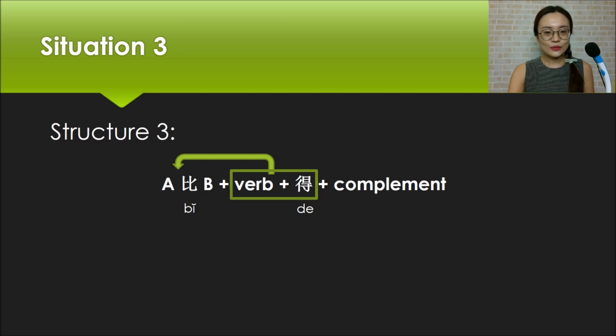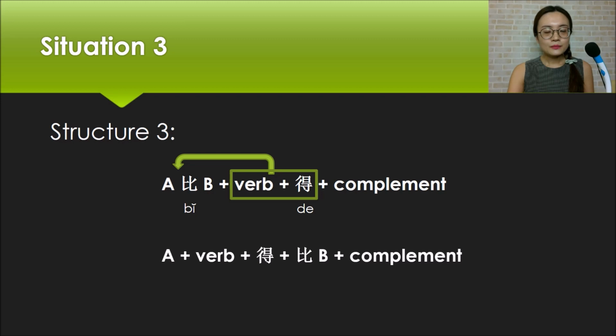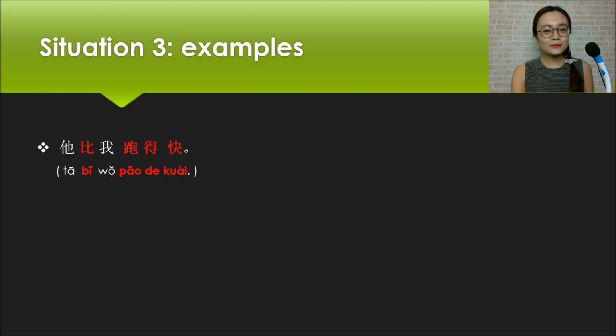It means we can also say A plus verb plus de plus B plus complement. These two express exactly the same meaning. Next, let me give you some examples about the third structure. First one, 他比我跑得快. He runs faster than me.